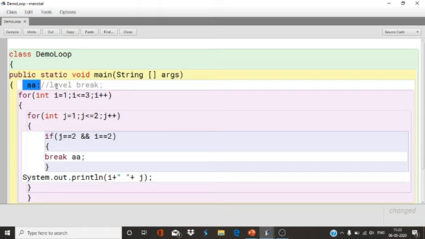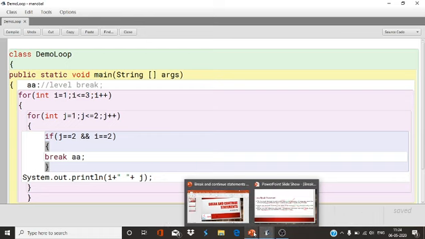You can say this, but you can also call it label break. So due to this label break, wherever the label I have given, when this condition is satisfied, it will come here and it will terminate the loop. So this is all about the label break.